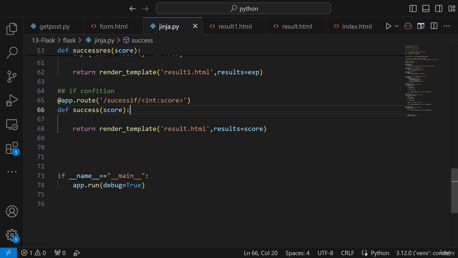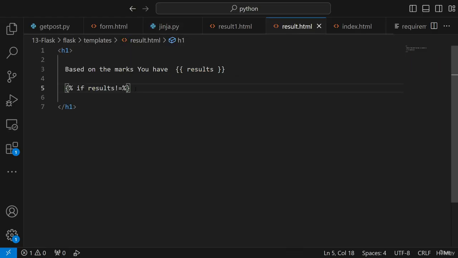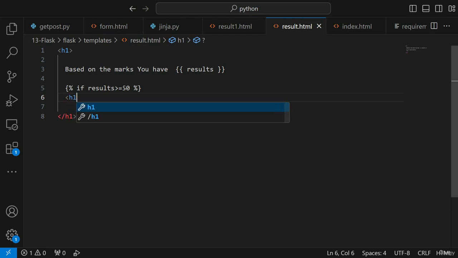So I will just go ahead and say, if results is greater than 50, something like that. So I'll write if result is greater than or equal to 50. This will basically be my first condition. If it is greater than or equal to 50, then I will print my h1 tag, and I'll say, hey, you have passed. And otherwise, in the else section, I'll write it like this.